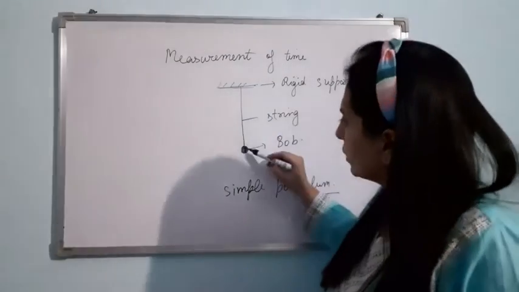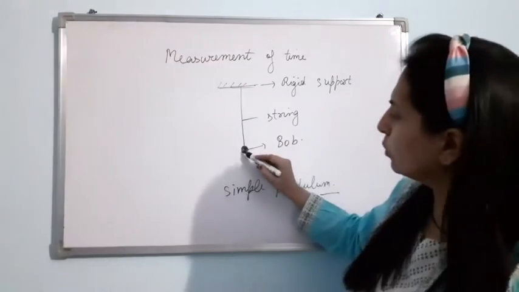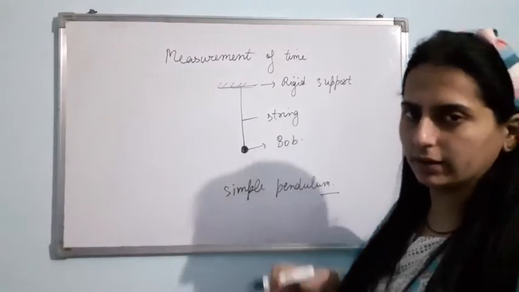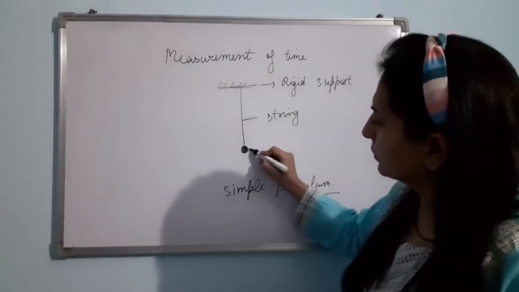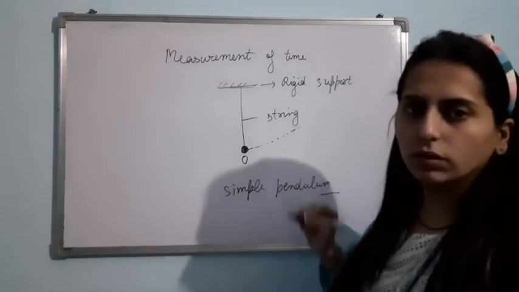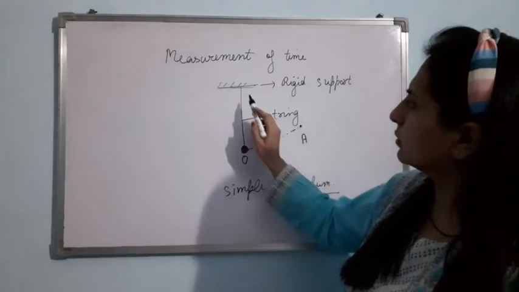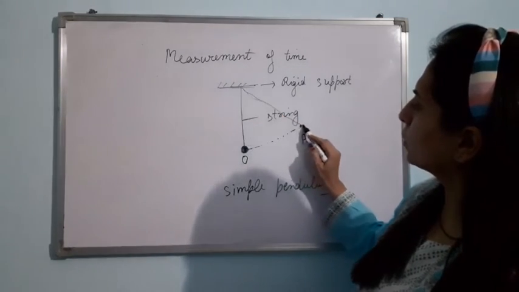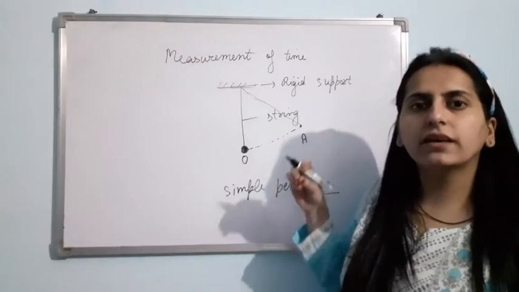Now, just take this bob in your hand and move it to one extreme end, you understand, to the maximum height. Suppose here. This point is O. Suppose here the position is A. Am I clear? The string will be like that now. Now, take the bob to point A and now just leave it.